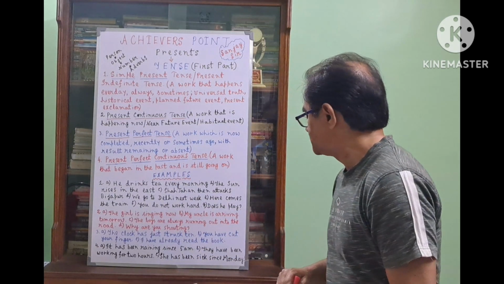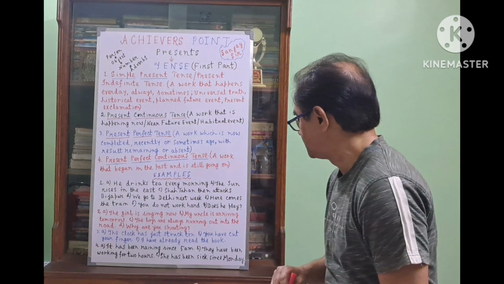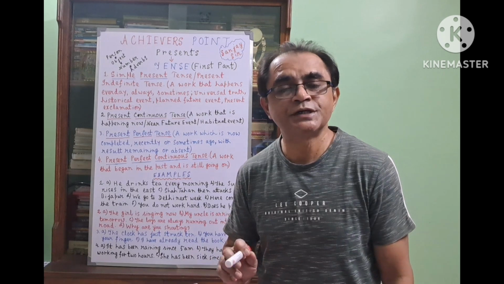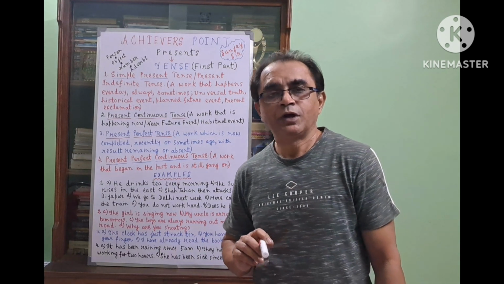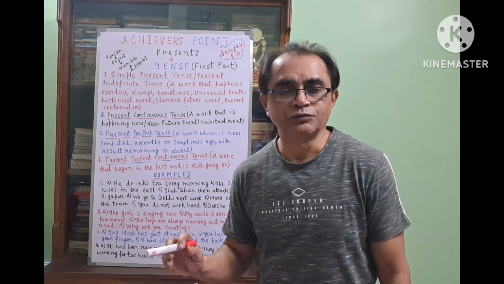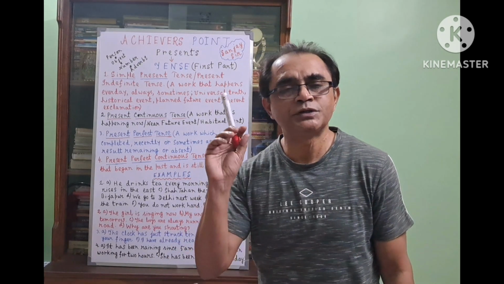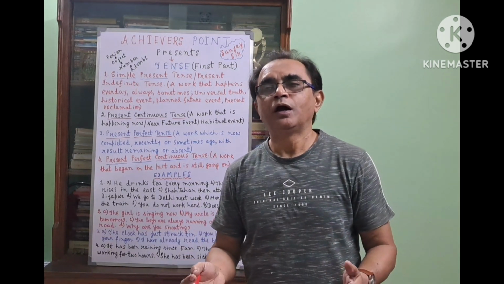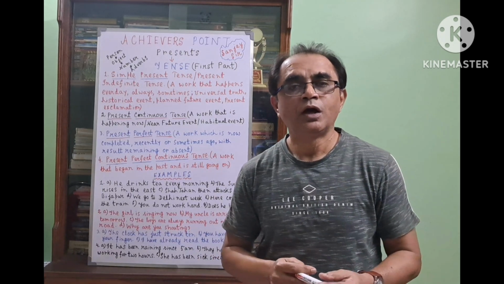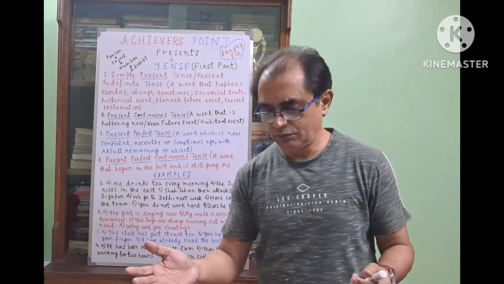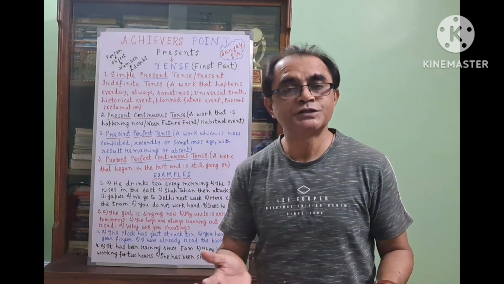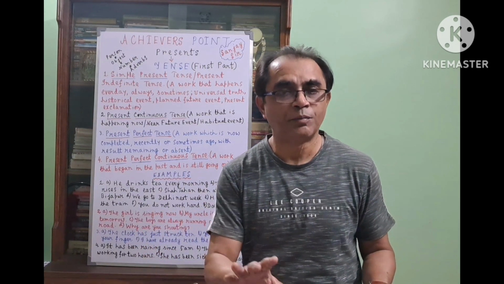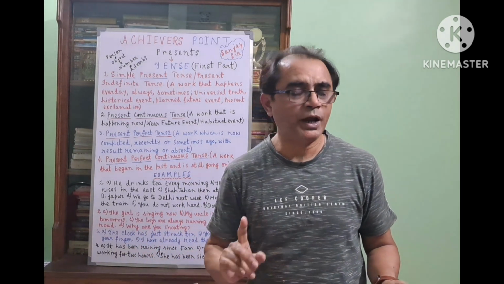The last one, she has been sick since Monday. Sick is not a verb. This is also present perfect continuous tense, but sick is an adjective, and with an adjective we cannot add ing, so it will be just the adjective. She has been sick, or another example, the boy has been intelligent since childhood. I have been unwell since Monday. So when there is an adjective, don't add ing. Only with the verb, in present perfect continuous tense, you will add ing.